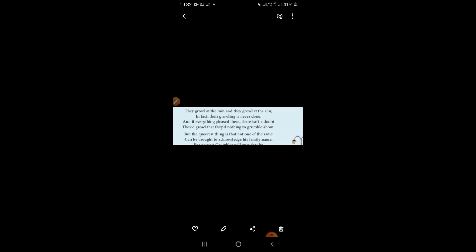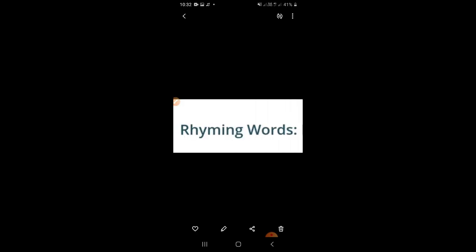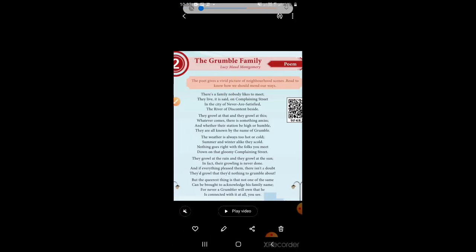I think so. Shall we move on to the next one? Rhyming words. You have studied rhyming words from LKG onwards, so it is easy to understand. Anyhow, rhyming is a repetition of similar sounds, the same pronunciation. For example, look at your poem: meet, street, satisfied, beside, this, amaze, humble, crumble.